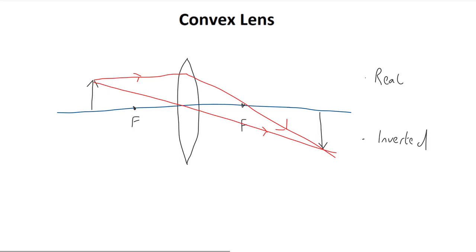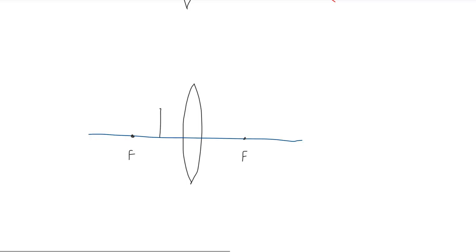Unfortunately, just like for a concave mirror, a convex lens has different results depending upon where the object is placed relative to the lens. To see this, let us construct a similar diagram, this time with the object to the right of the focal point on the left. Again, let us draw the same two light rays. The first light ray travels horizontally to the lens, resulting in a refracted ray which travels through the focal point on the right. Also again for the other light ray, we draw a light ray that goes from the top of the object through the middle of the lens and continuing on in the same direction.